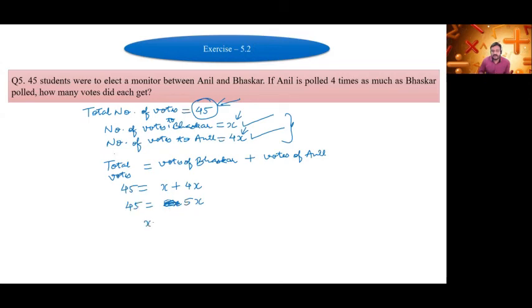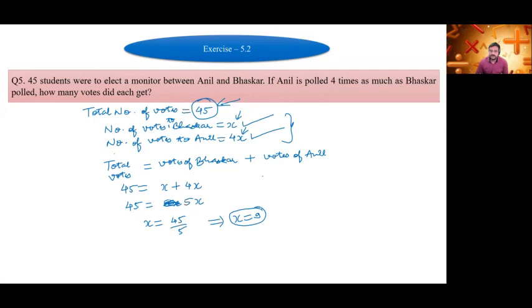Now to get the value of x, what will we do? 45 divided by 5. So x will be equal to 9. So how many votes did Bhaskar get? Bhaskar got 9 votes and Anil got 36 votes.